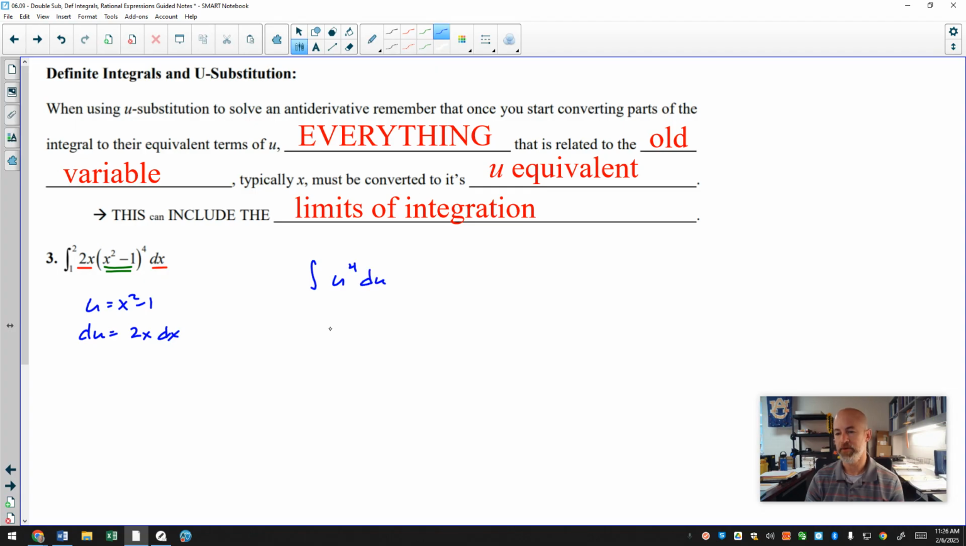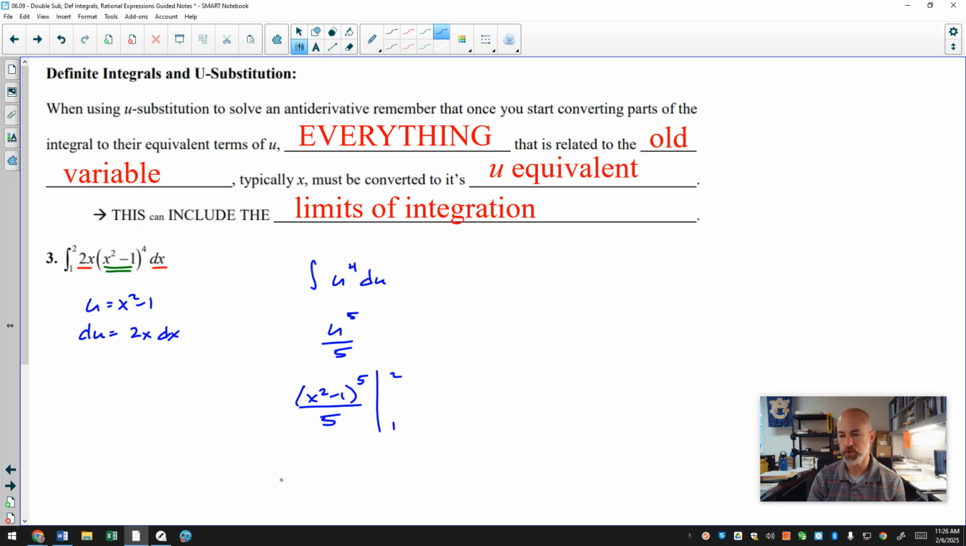And the antiderivative of u to the 4th is u to the 5th. Then I would plug the x squared minus 1 back in. X squared minus 1 to the 5th over 5. Then I remember this is a definite integral, so I need to evaluate this from 1 to 2. So we don't worry about those limits of integration until after we have found the antiderivative.